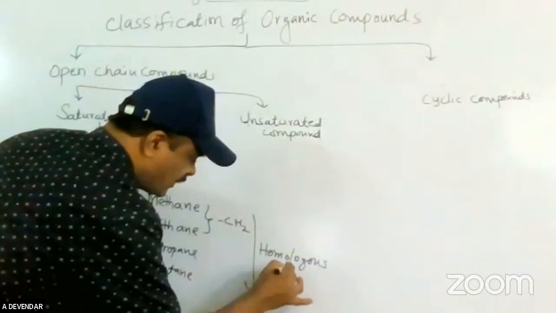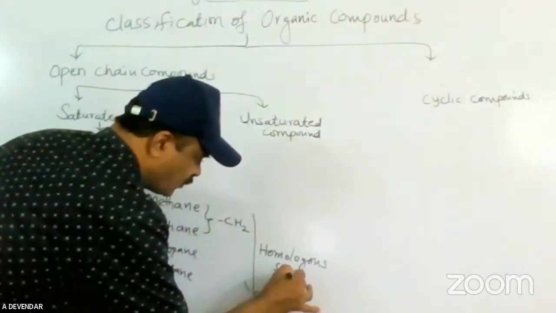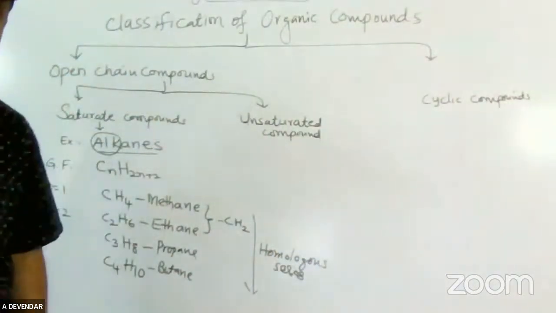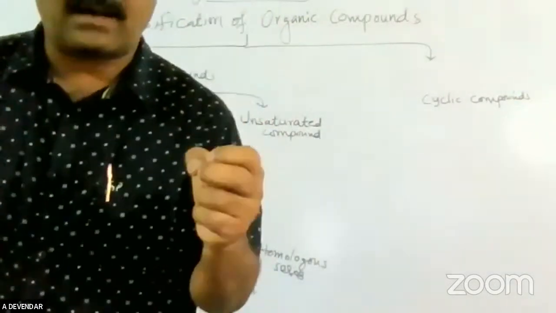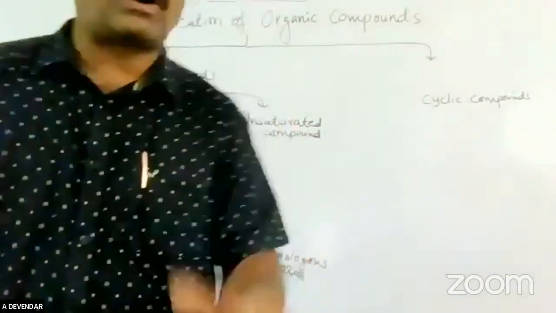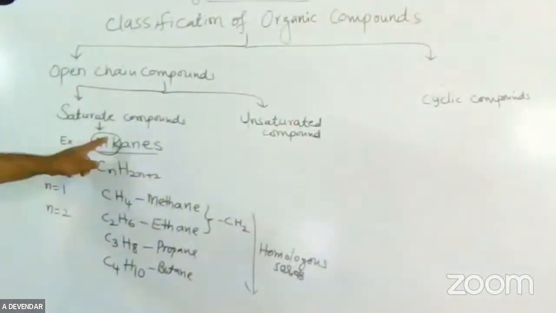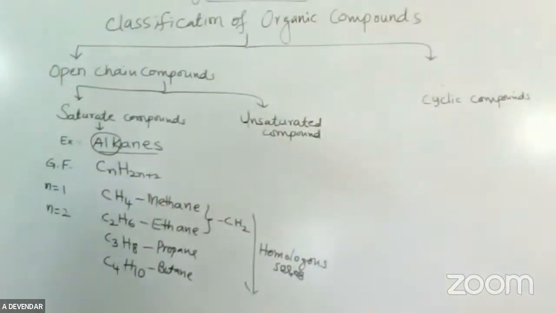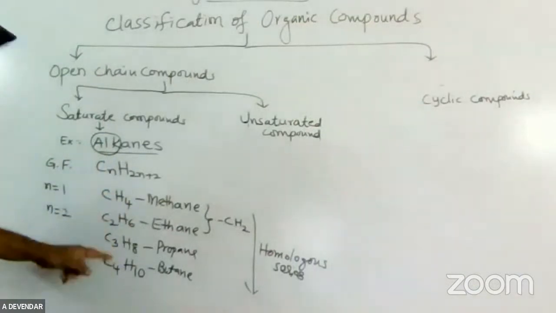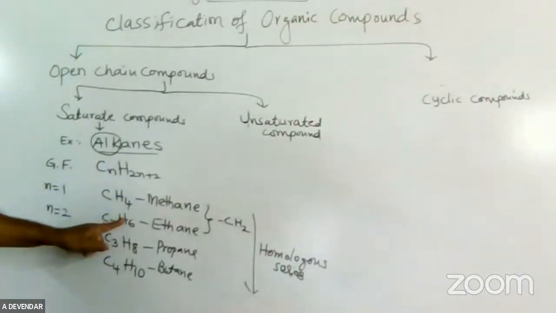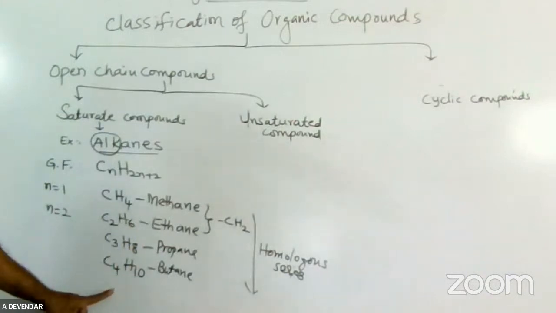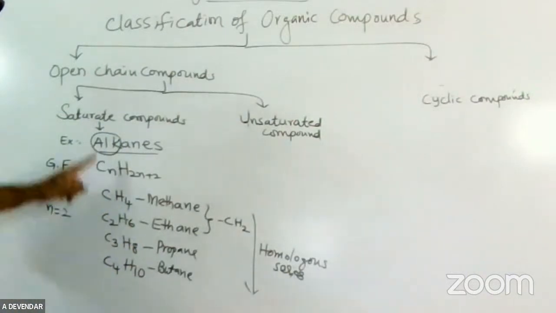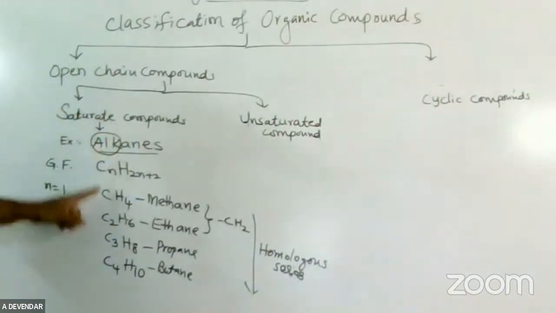So friends, it is also very important from your examination point of view. What do you mean by homologous series? In any series, the 2 successive compounds differ by 1 carbon atom and 2 hydrogen atoms, and it is called a homologous series. So alkanes are homologous. You see, ethane, propane, the difference is 1 carbon atom, 2 hydrogen atoms, or propane, butane, 1 carbon atom, 2 hydrogen atoms. This is about the alkane saturated hydrocarbons.